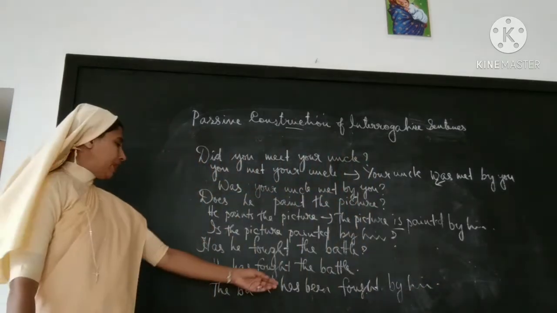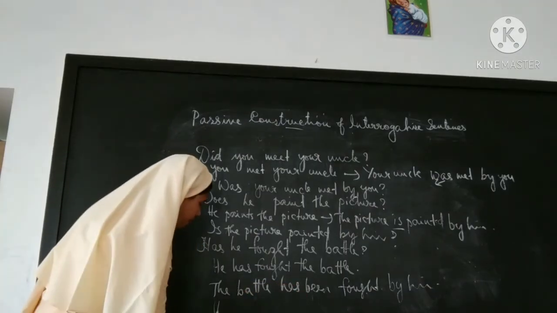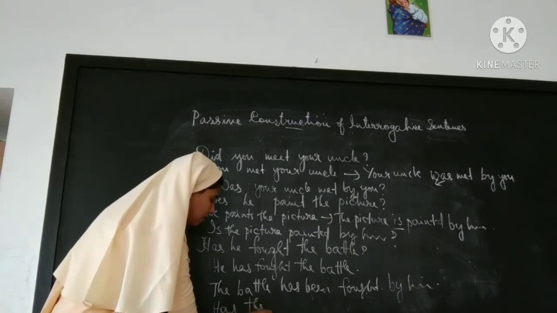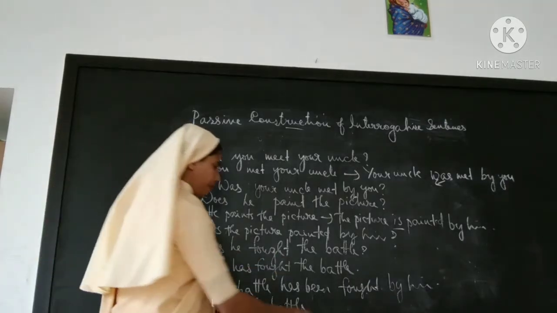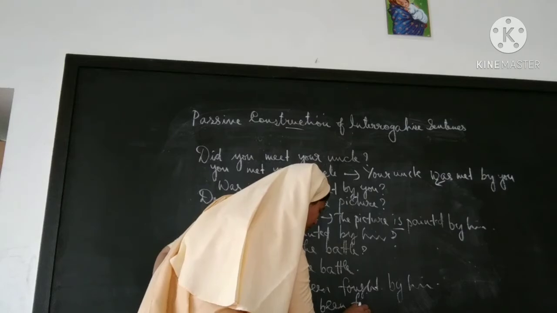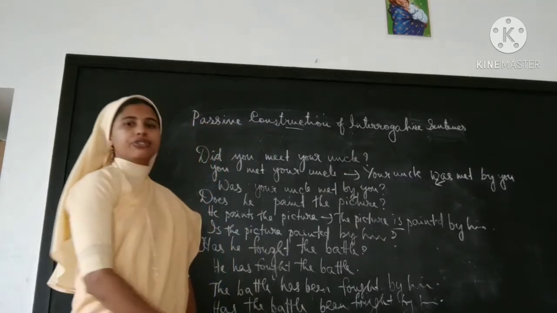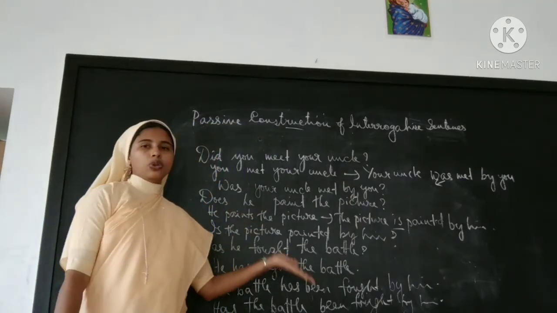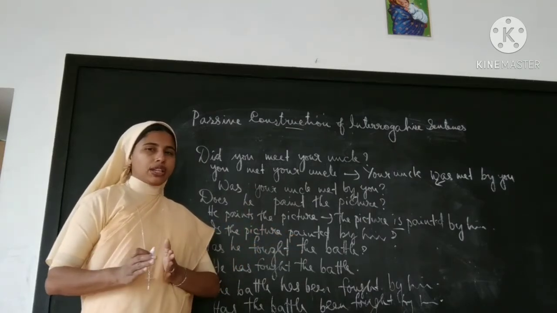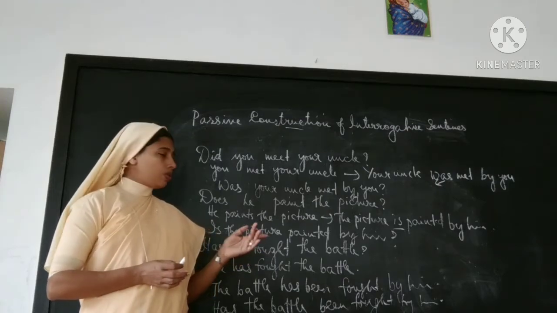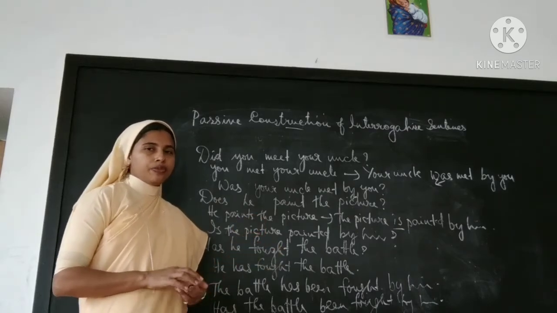Okay, and if you want to make it into a question, you take the auxiliary first, that is has. Has the battle been fought by him? Okay, this is the way how you change interrogative sentences into passive voice. First you make it into a statement, and after that you can change it into passive voice.